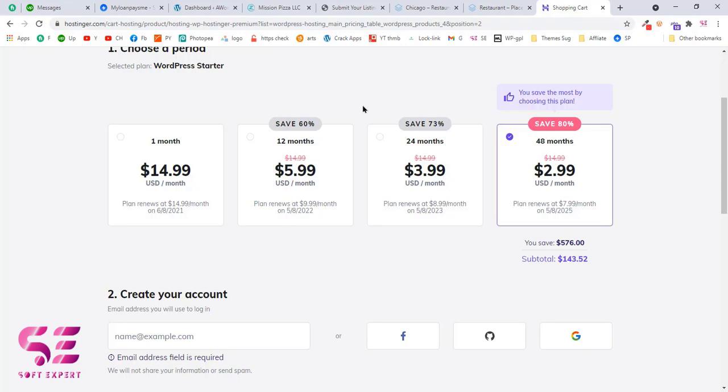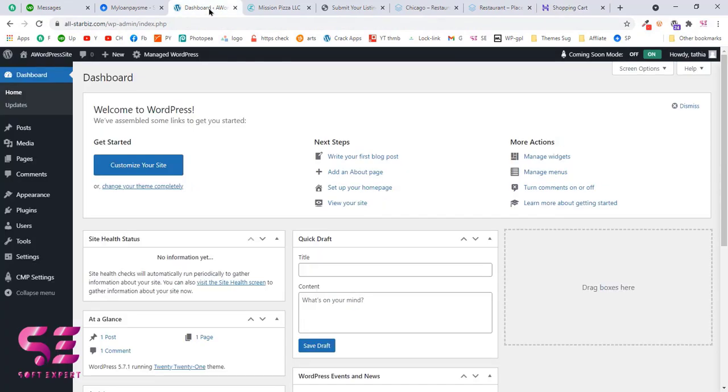So once you buy the domain and hosting, then you will have to install WordPress on that hosting, and I already have videos on how to install WordPress on Hostinger or GoDaddy or any other hosting. So once you install the WordPress, then you will be redirected to the dashboard of the WordPress, and this is the dashboard. Here you can install the theme and plugins and can create your website.